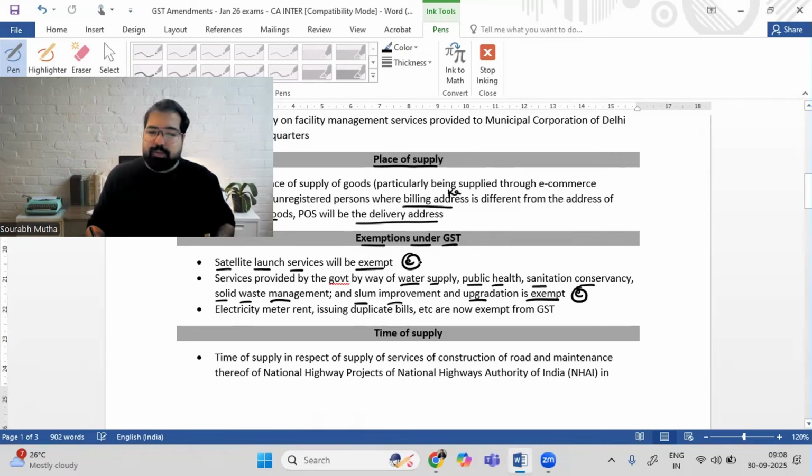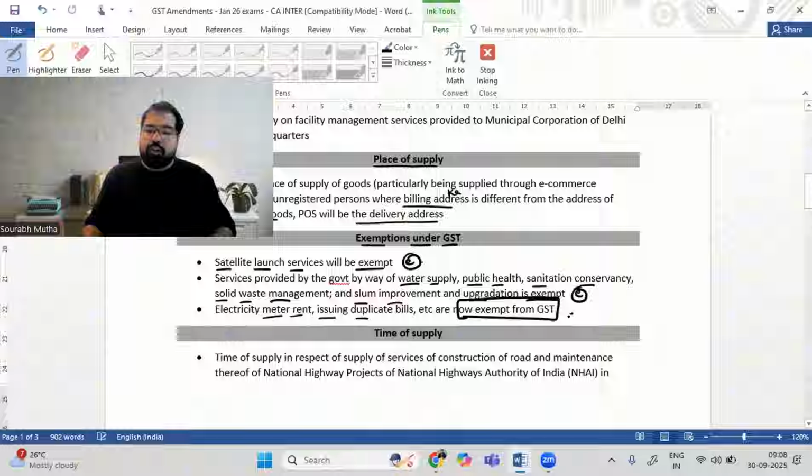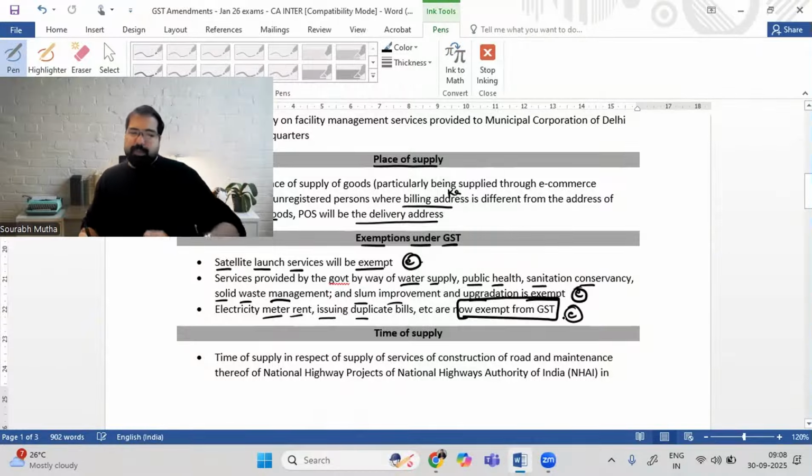This is also exempt. Guys, earlier the electricity that used to come to your house, whether supplied by Bescom or in Mumbai Adani Power or in Delhi Tata Power, electricity was always exempt from GST. But now even the meter rent, meter changing, any other thing, duplicate bill issue, all of them are exempt under GST. So now electricity bill will be free of any GST. It will be completely exempt.